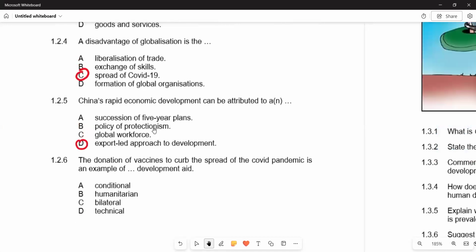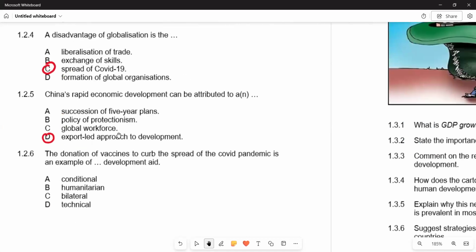Then we can go to the next one, 1.2.6. The donation of vaccines to curb the spread of the COVID-19 pandemic is an example of a dash development aid. On 1.2.6, we have A, conditional.